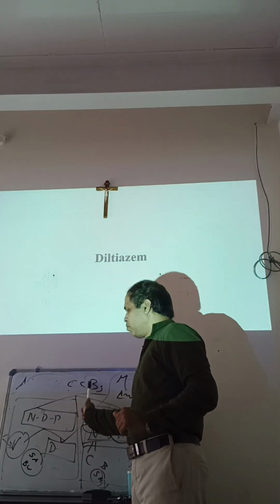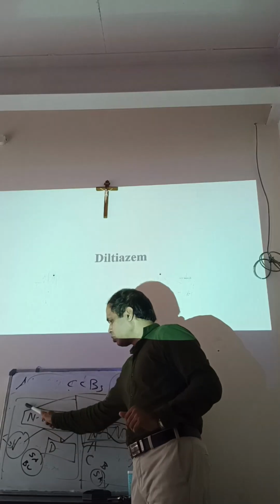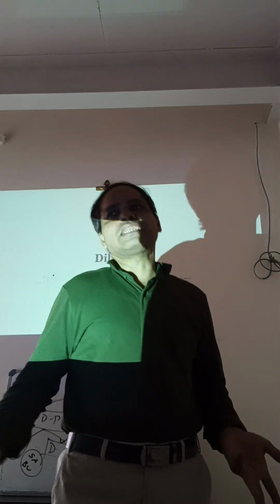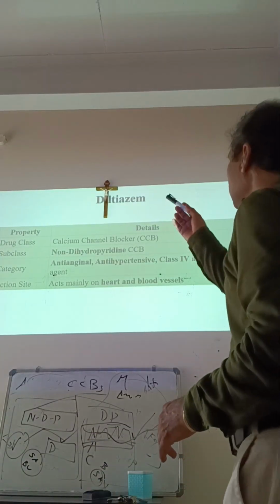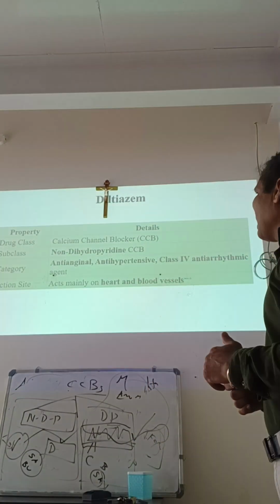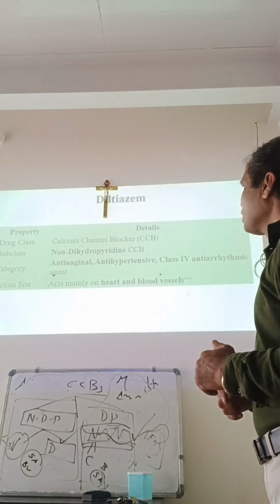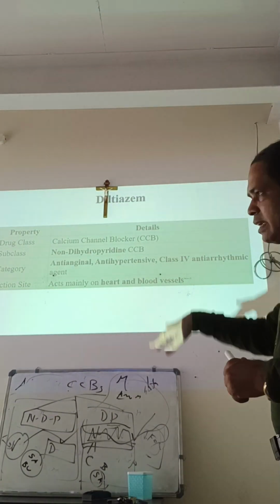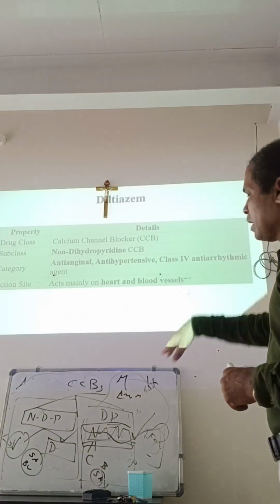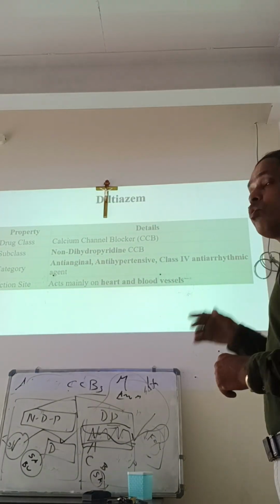Calcium channel blockers block the calcium channel on the SA node and on the blood vessel. So where it belongs: drug class calcium channel blockers, subclass non-dihydropyridines, category antianginal, antihypertensive, class 4 antiarrhythmic.